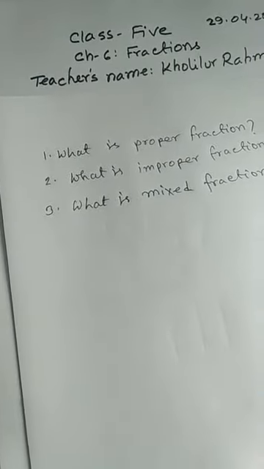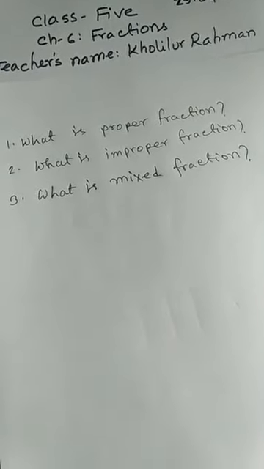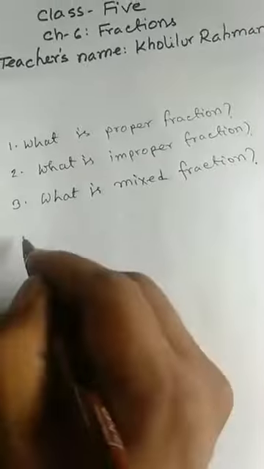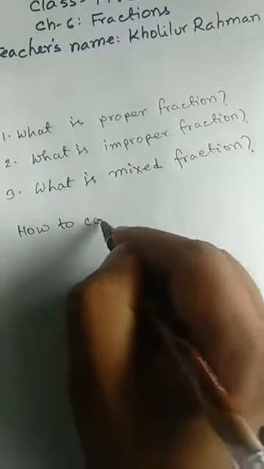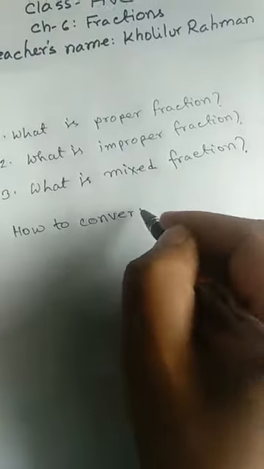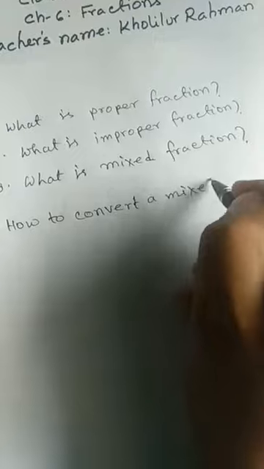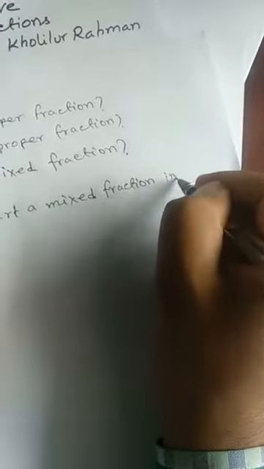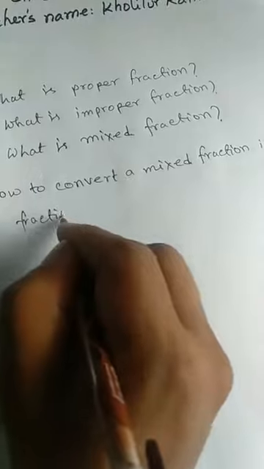Now I am going to show how to convert a mixed fraction into improper fraction.